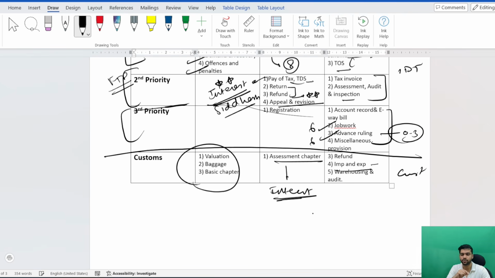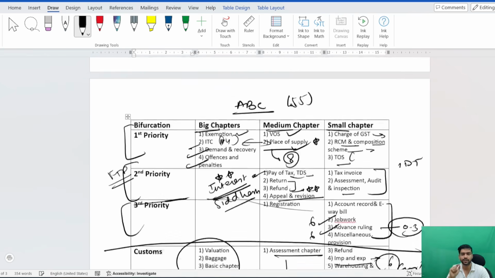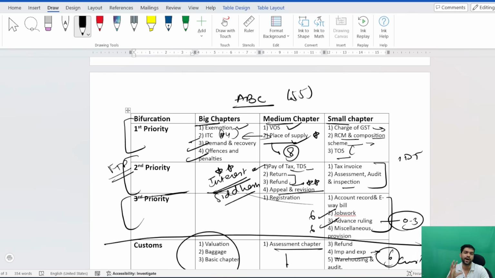Refund chapter, import and export, like I got a 6 mark question from this chapter. It is like a 2-page chapter, and the concept which was tested was 4 lines. 4 lines concept came for 6 marks. So this is how ICAI can trick you and make your life miserable. So to ensure that you are able to at least crack that exam, like I was able to score 55, even though I was not able to give my 100%, or after coming from the exam, I did not think that I will pass this exam.